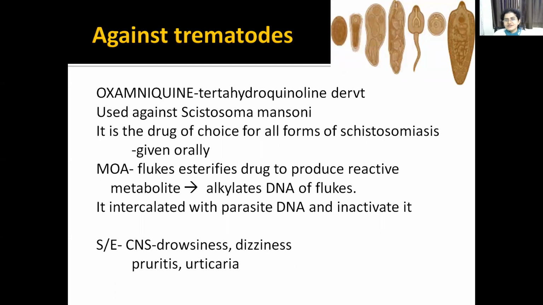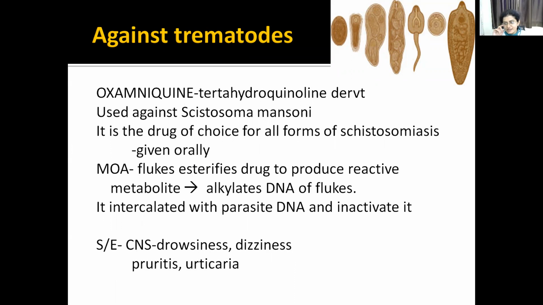The last drug, that is oxamniquine, that is against the nematodes. Okay, so this is used for Schistosoma mansoni and this is a drug of choice for all the forms of schistosomiasis. Mechanism: when you take the drug, the fluke first esterifies the drug to form a reactive metabolite and that metabolite alkylates the DNA of the flukes and inactivates the parasite DNA.